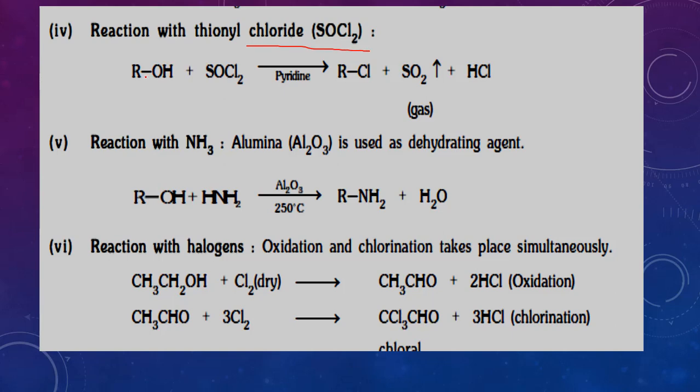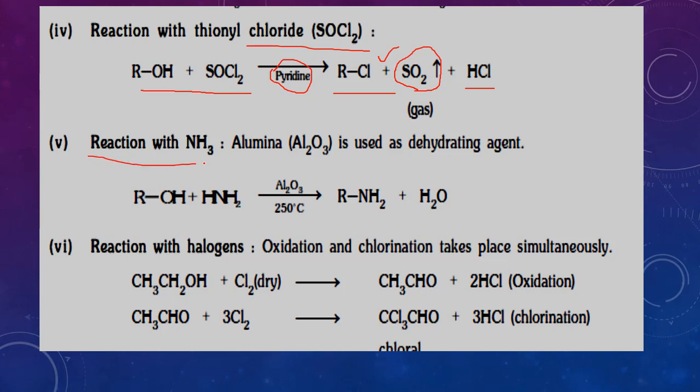Next, reaction with thionyl chloride. Alcohols react with thionyl chloride forming alkyl halide. Sulfur dioxide gas is formed, which easily escapes from the container. Now HCl is there. This HCl reacts with the pyridine, so pyridinium chloride is formed. In the product only RCl is present. This is the best method to prepare alkyl halide in pure form. There is no byproduct to worry about, and it can be removed easily.